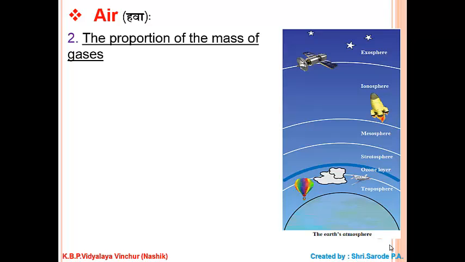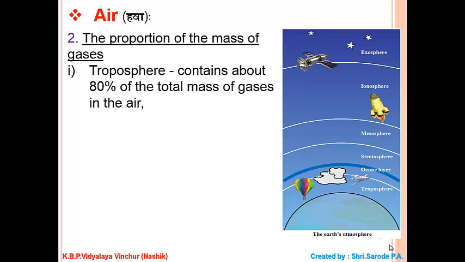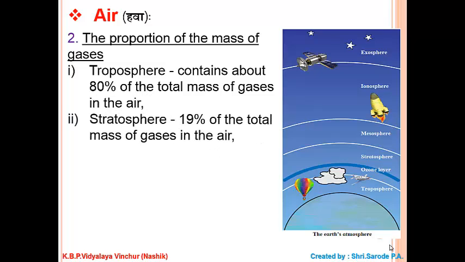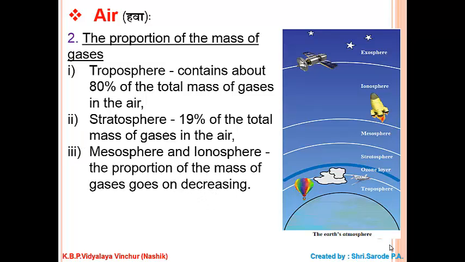The proportion of the mass of gases. Troposphere contains about 80% of the total mass of gases in the air. Stratosphere contains 19% of the total mass of gases in the air. Mesosphere and ionosphere: the proportion of the mass of gases goes on decreasing. In the exosphere, gases are not found.